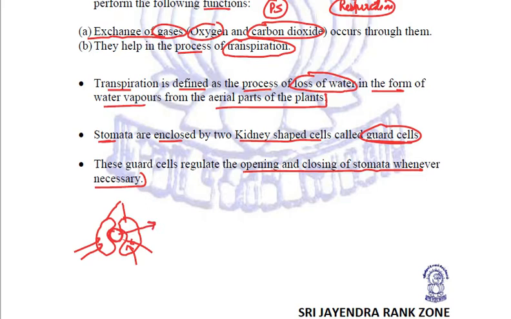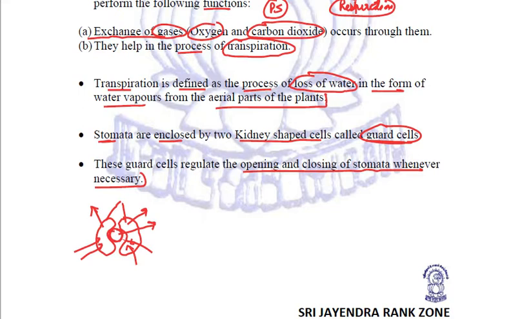And the opposite happens. If water moves out of these guard cells, then they will become flaccid, they will shrink, leading to the closure of the stomata.